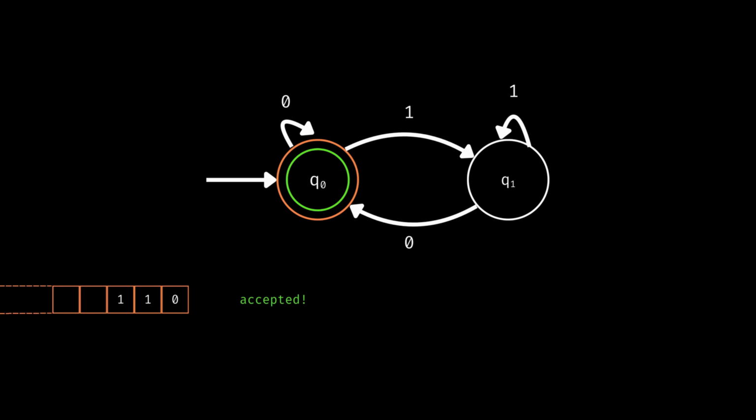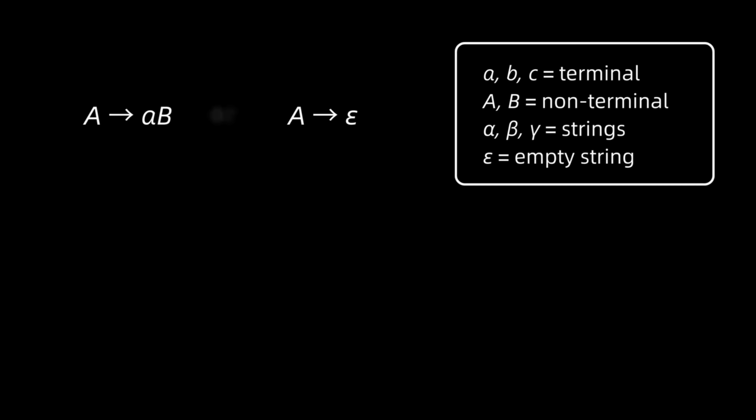For example, a language of even numbers will always have 0 as the last digit in binary form, and it's a regular language. So this is how it works. We can write A as an empty string or AB, where A gives off a non-terminal and B can be rewritten. This is how the machine reads the string.